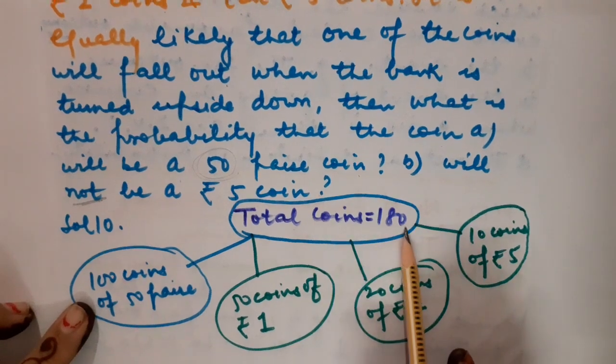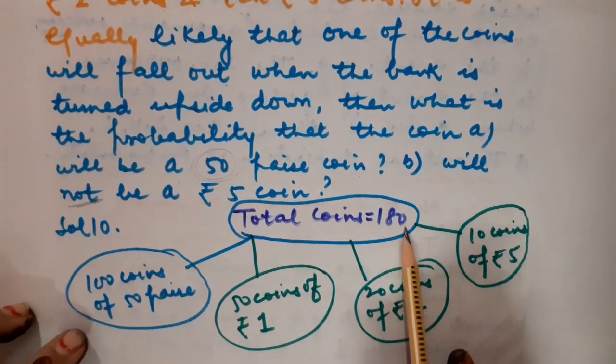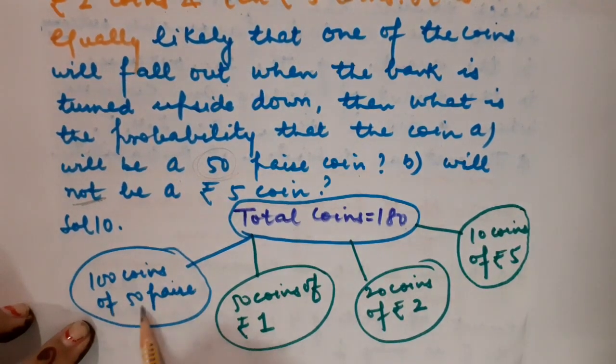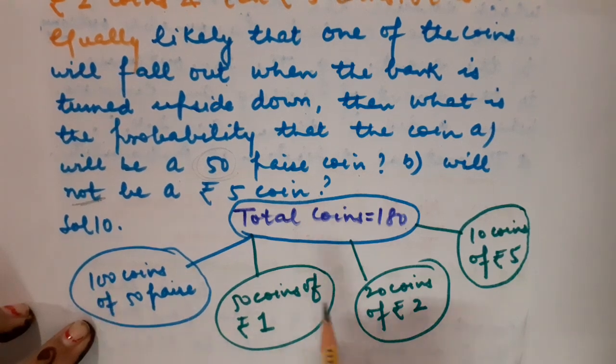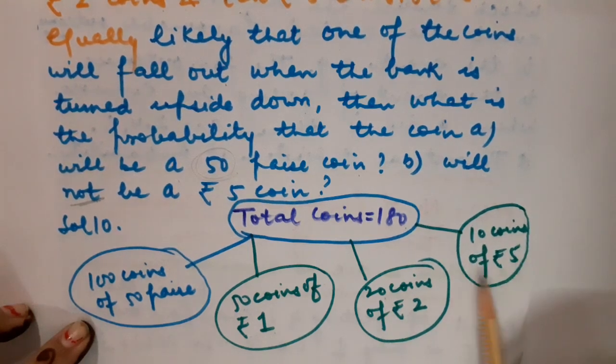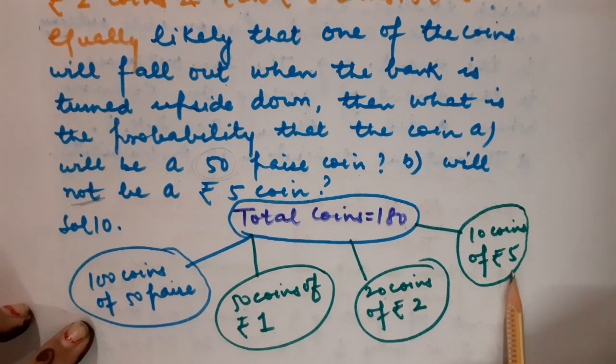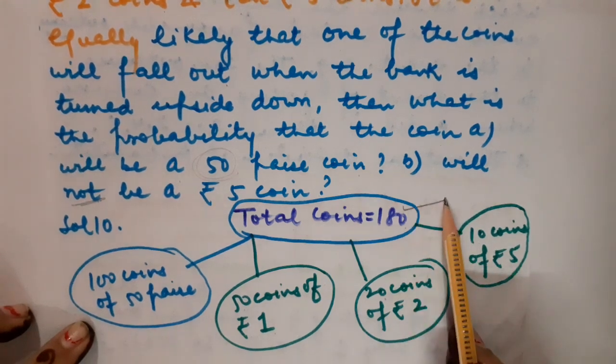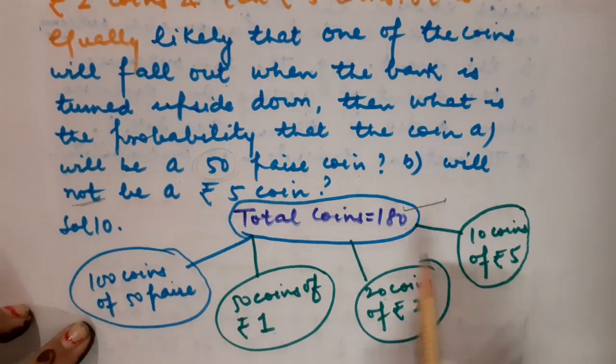Total number of coins will be 180. Of course, how will they be 180? 100 coins are there of 50 paise. Then 50 coins are of rupees 1, so 100 plus 50 will become 150. Then 20 coins are of rupees 2, 150 plus 20 will become 170. And ultimately 10 coins are there of rupees 5, so 170 plus 10 will become 180. Got it? So this is a kind of flow chart based on the given information.